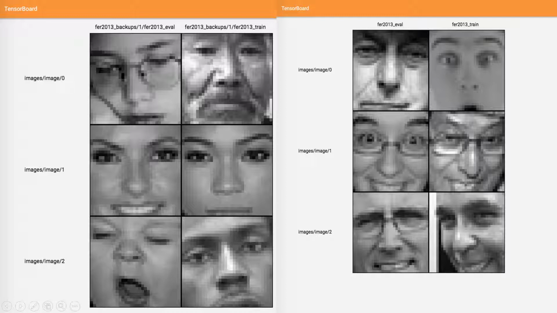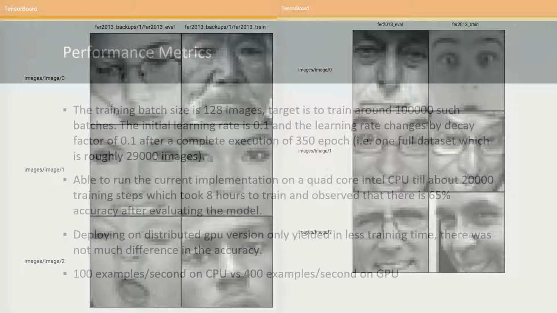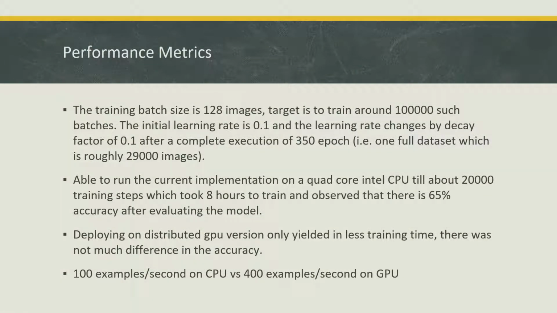So this is how the images are being cropped, and how exactly the convolutional neural network has started extracting the features and how it works on them. The performance metrics are basically, the training batch size is 128 images, and our target is to train around 100,000 such batches. The initial learning rate started at 0.1, and then the learning rate changes by a decay factor of 0.1 after 350 epochs. An epoch is nothing but one full data set, which is roughly 29,000 images.